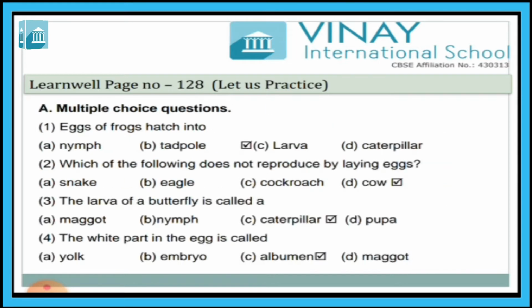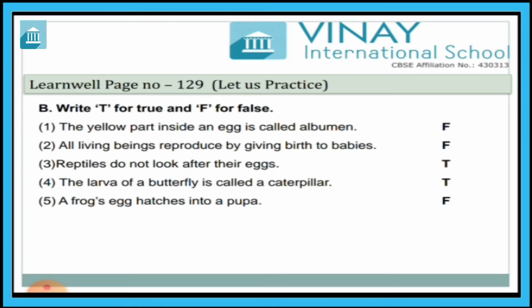Now exercise B. Write T for true and F for false on page number 129. First, the yellow part inside an egg is called albumen. This statement is false. What is called the yellow part? Yes, the yolk. The yellow part inside the egg is called the yolk.